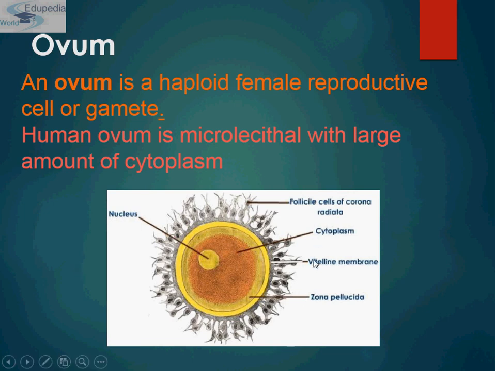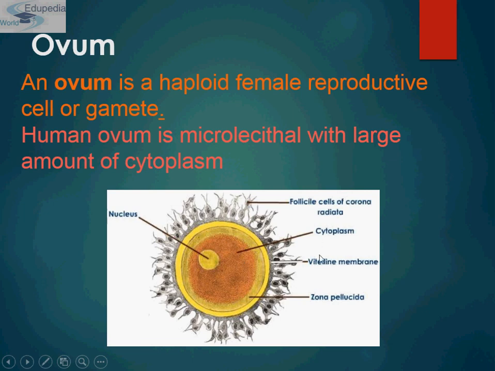This is the vitelline membrane. It is the inner one, thin and at the same time transparent, and it is secreted by the ovum itself. And this is the zona pellucida. It is the middle layer, thick, transparent and non-cellular. It is secreted partly by follicular cells and partly by oocytes.